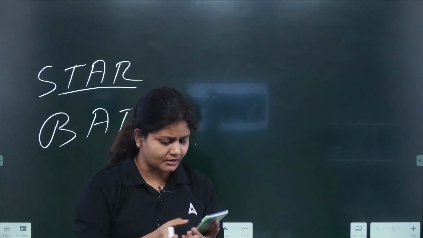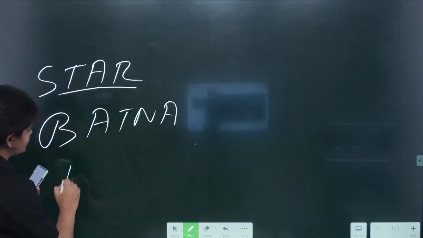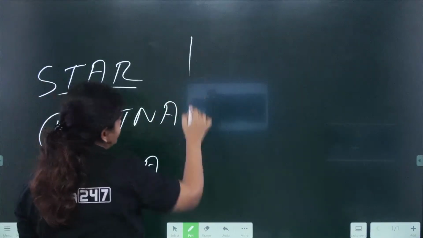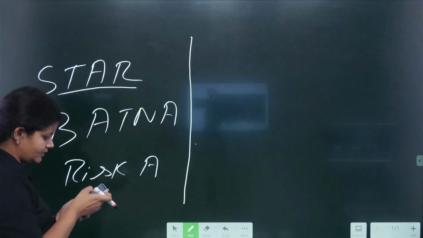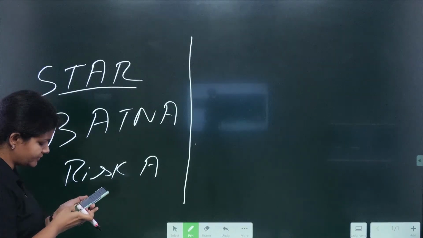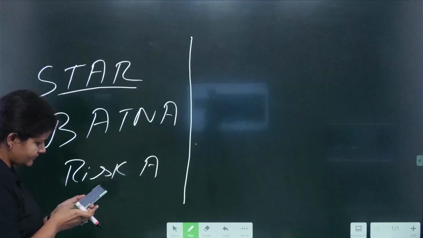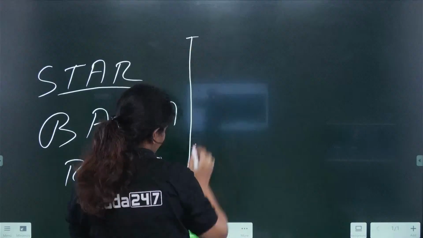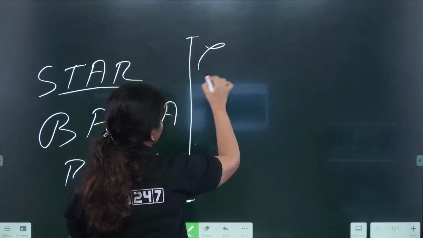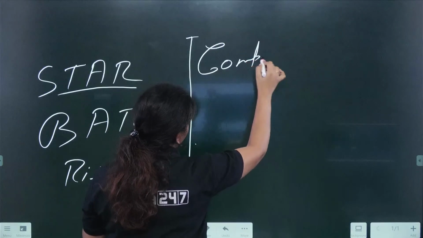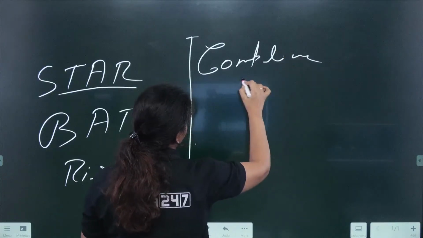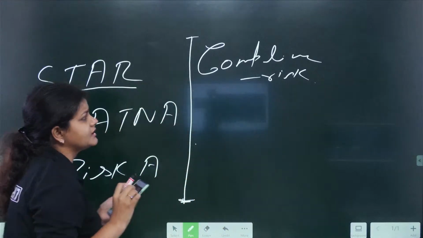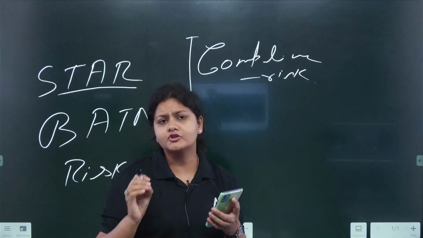Then there was another question from risk, annihilation risk, where your business will be completely destroyed. And there was another question on compliance risk. I think it was a 5 marks question. And there was one case study related to the promotion of women.